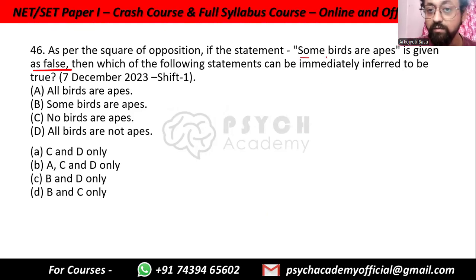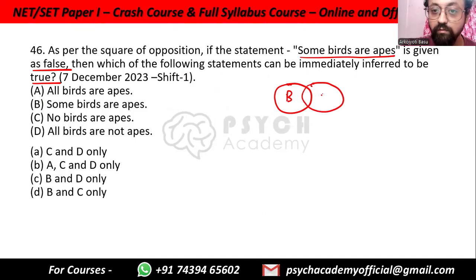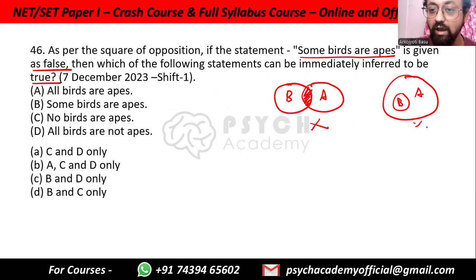As per the square of opposition, if the statement some birds are apes is given as false, then which of the following statements can be immediately inferred to be true? So let's look at it like this. Some birds are apes. The Venn diagram is birds and apes with an intersection. It can also be that birds are inside apes. Both of these have been given to be not true. Or it can also be like this, where birds and apes are the same category. Anyway, all of these have been given to be not true.